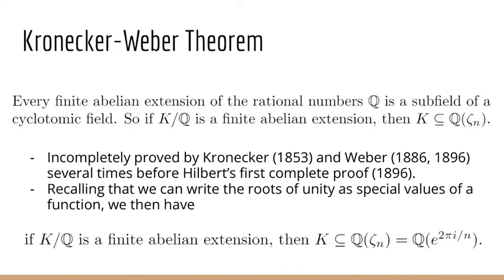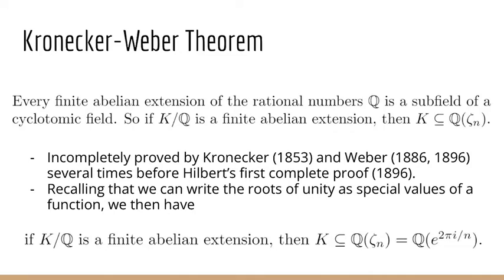So if K over Q is a finite abelian extension, then K is a subfield of Q extended by a root of unity. And so if you recall that we can write the roots of unity as special values of a function, then we have this on the bottom here. And so again, keep in mind this analogy to the function of a complex exponential. We can write roots as outputs of this function.